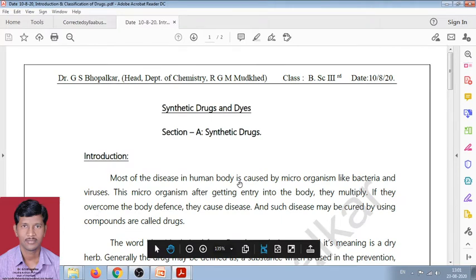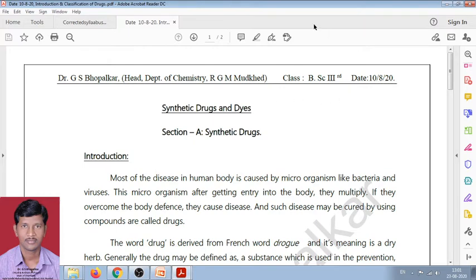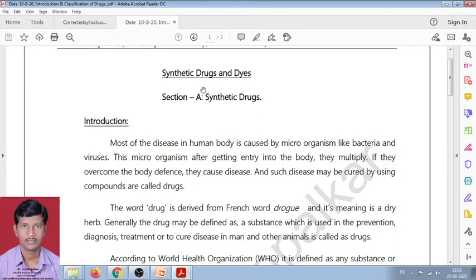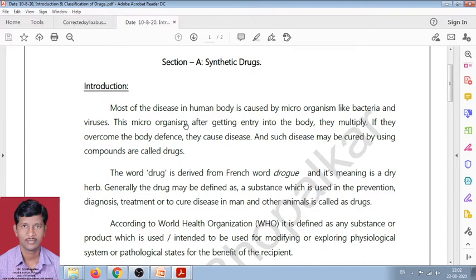Now I have already posted this study material to all students of BSc third year on 10th August 2020. Means I have posted the study material on the synthetic drugs, and from today we are starting the audio visual lecture on synthetic drugs. Now before starting the synthesis of drug, we should know about the disease and what are drugs.